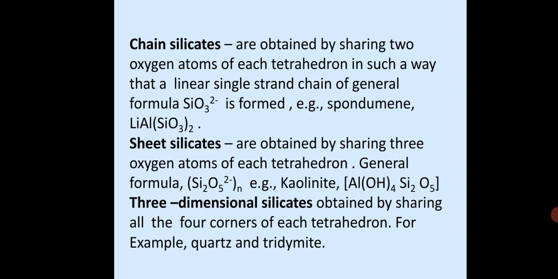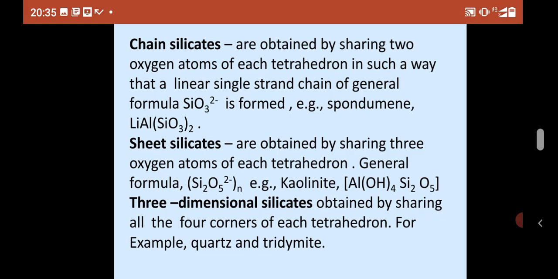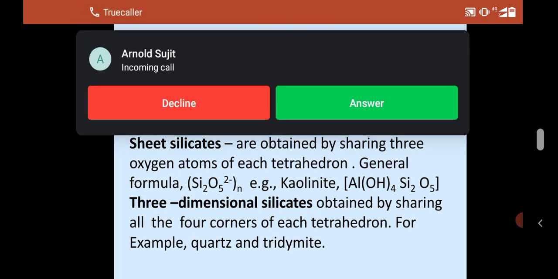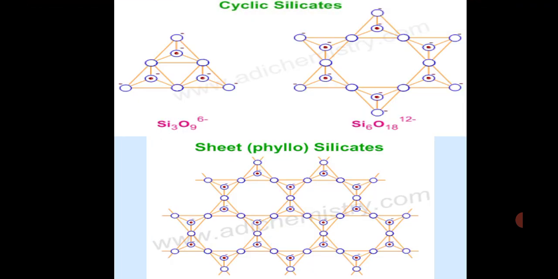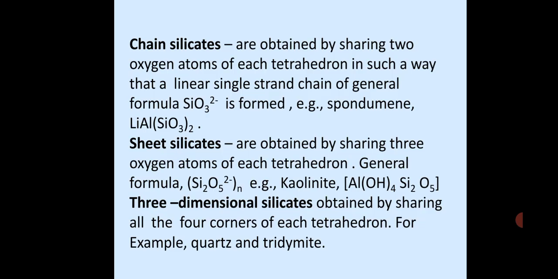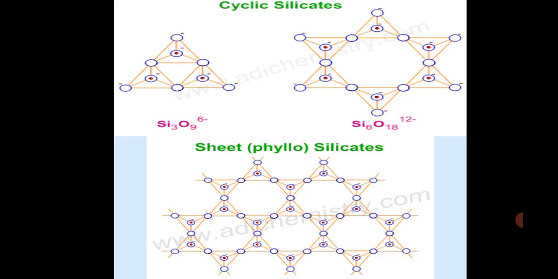Sheet silicates are obtained by sharing three oxygen atoms of each tetrahedron, general formula Si2O5 2- ion, example kaolinite. Three-dimensional silicates are obtained by sharing all four corners of each tetrahedron, for example quartz. Clear? And the structure I've already shown you.